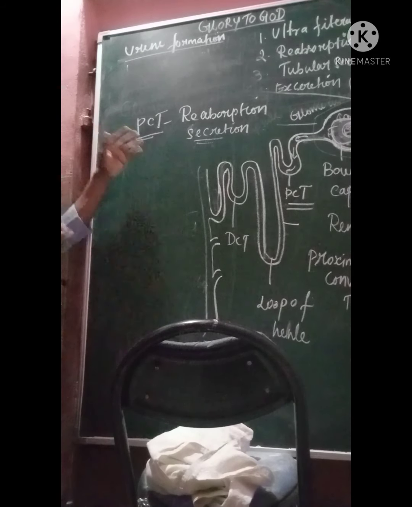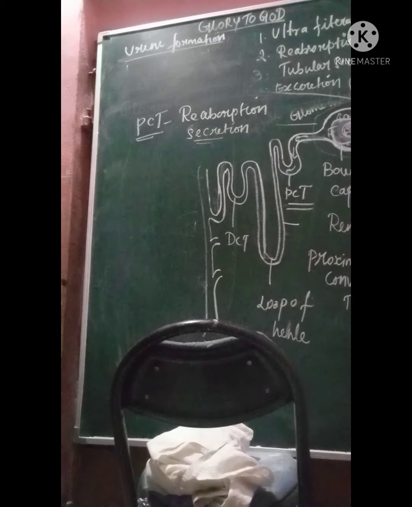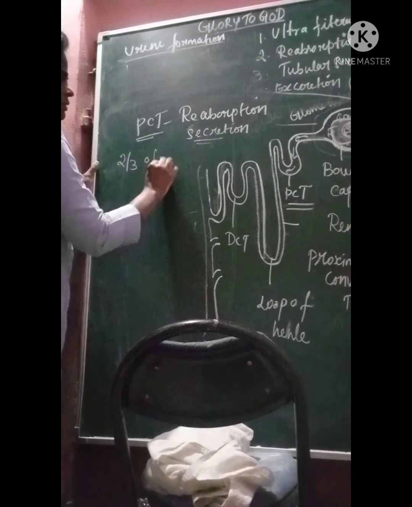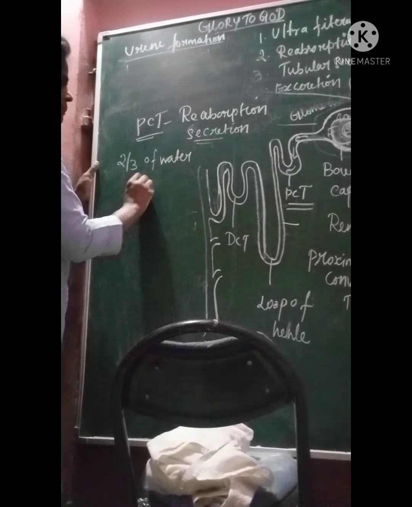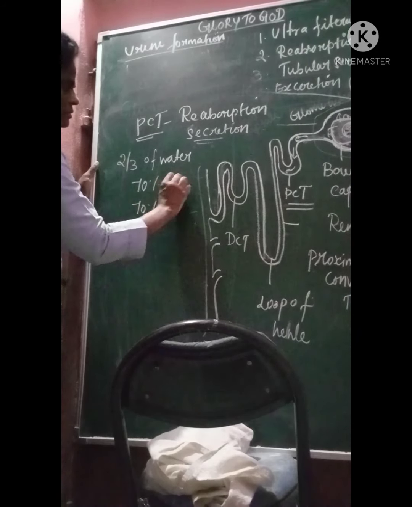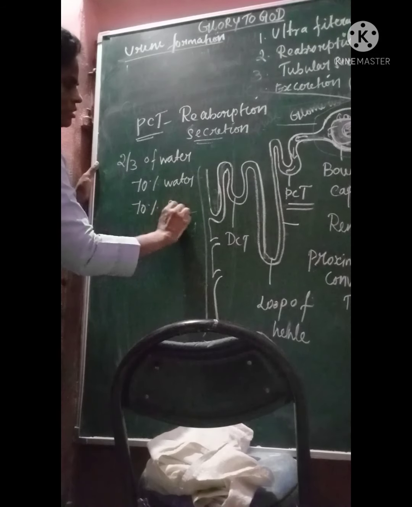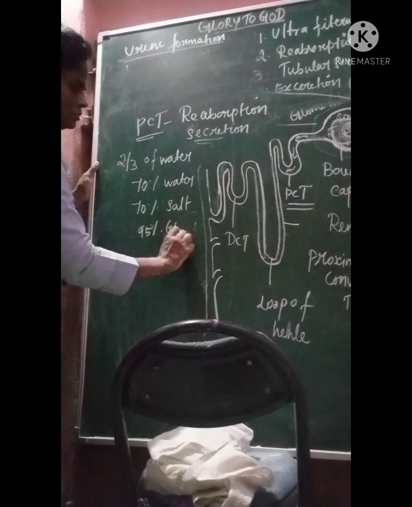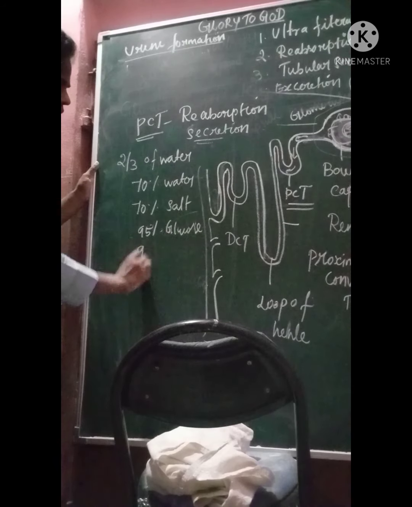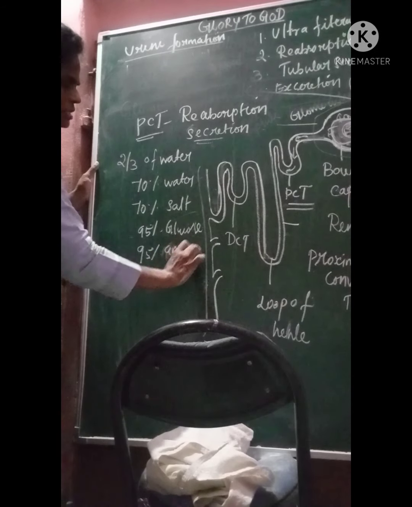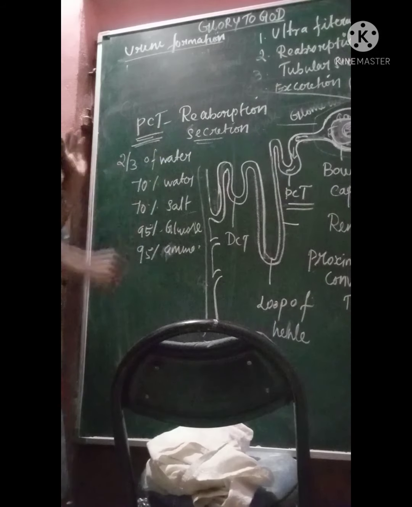So what does it reabsorb? Very important, you can get this question in the NEET exam also. Two-thirds of water, that is 70% of water, 70% of salt, that is NaCl, and 95% of glucose. They'll ask in the 2-mark question also. 95% of amino acids, not protein, amino acids. So this is the proximal convoluted tubule.